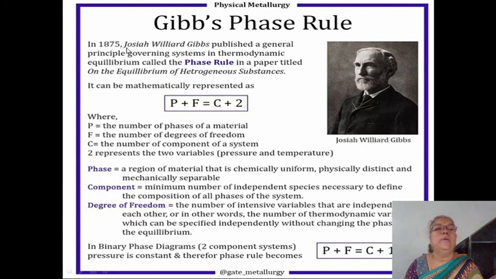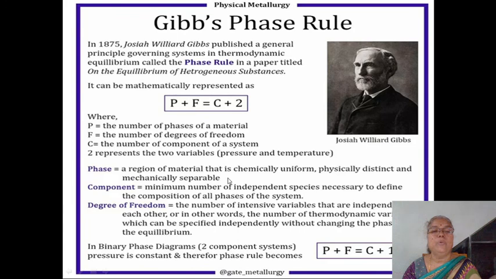In 1875, Gibbs published a general principle governing systems in thermodynamic equilibrium called the phase rule, and mathematically it is expressed as P + F = C + 2, where P is the number of phases, F the number of degrees of freedom, C the number of components of the system, and 2 represents the two variables, that means pressure and temperature.